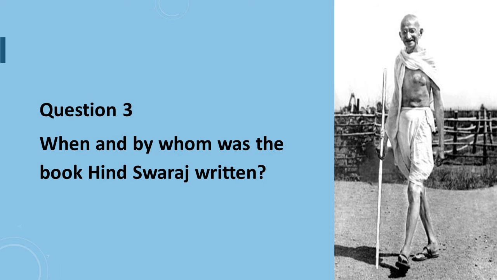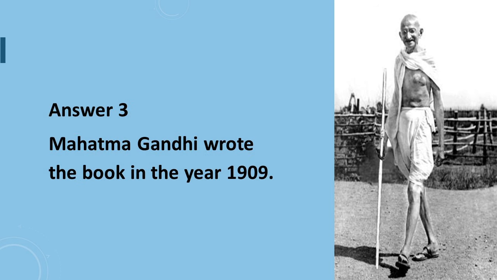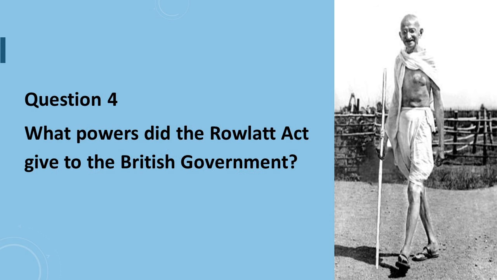Question 3 says, when and by whom was the book Hind Swaraj written? Answer number 3 is, Mahatma Gandhi wrote the book in the year 1909. Question number 4 says, what powers did the Rowlatt Act give to the British government?